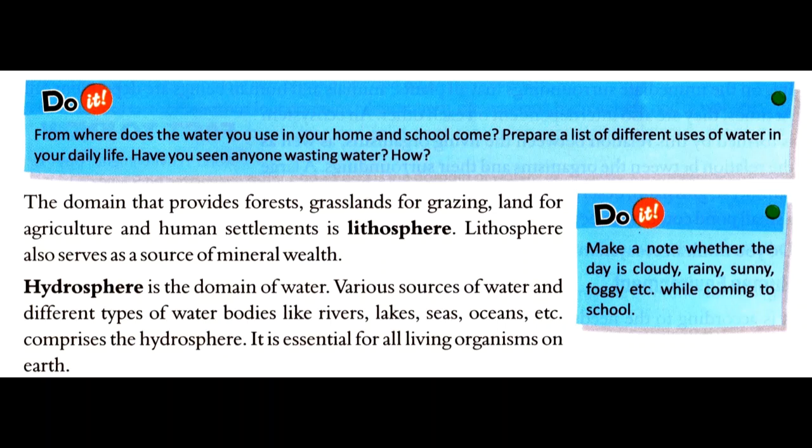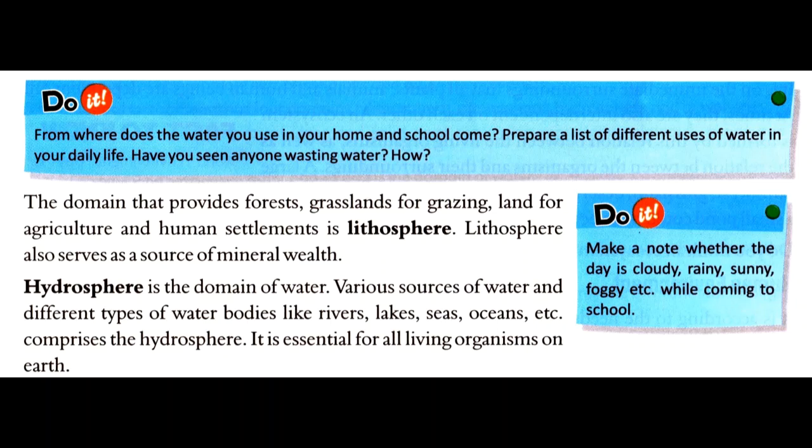Now let us move on. The domain that provides forests, grasslands for grazing, land for agriculture and human settlements is lithosphere. Lithosphere also serves as a source of mineral wealth.